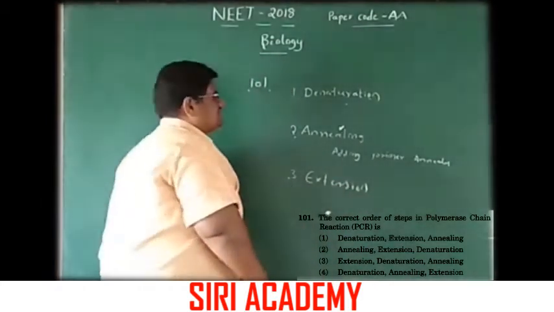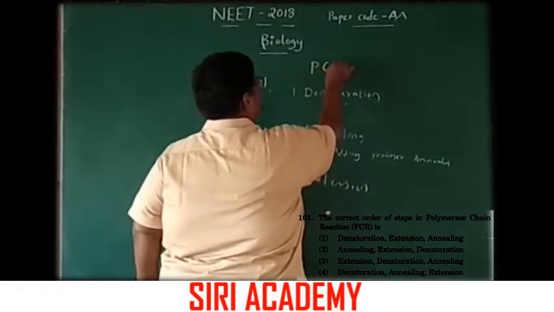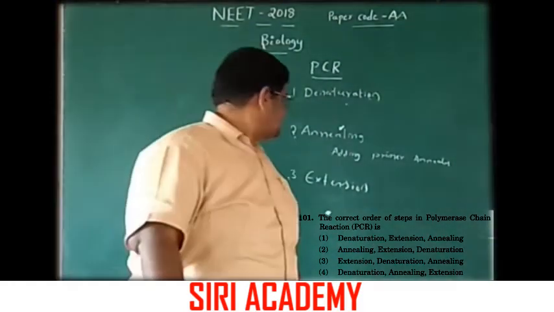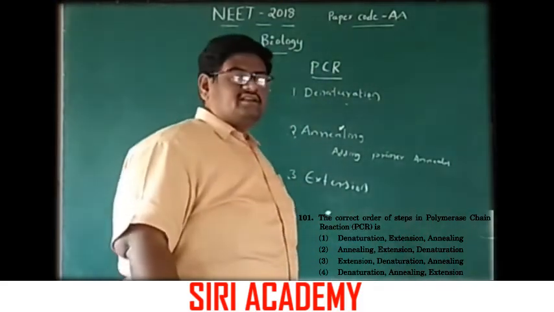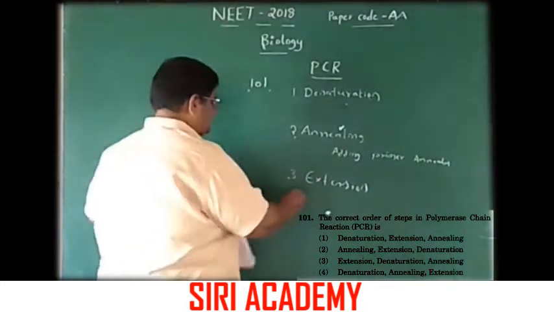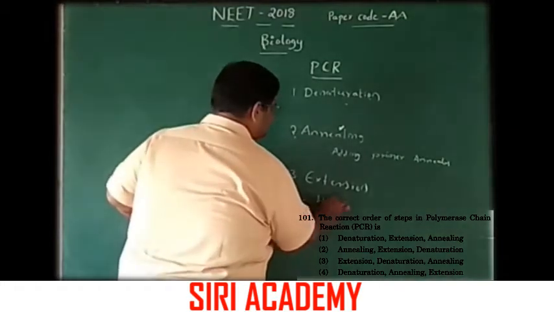These are the steps involved in PCR, polymerase chain reaction: denaturation, annealing and extension. Here option 4 is correct. Answer option 4 is the right answer.